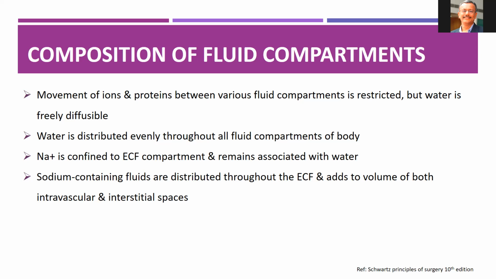Movement of ions and proteins between the various fluid compartments is restricted, but water is freely diffusible. The water is evenly distributed in all fluid compartments of the body, and sodium is confined to the extracellular compartment and remains associated with the water. Sodium containing fluids are distributed throughout the ECF and add to the volume of both plasma and interstitial fluids.